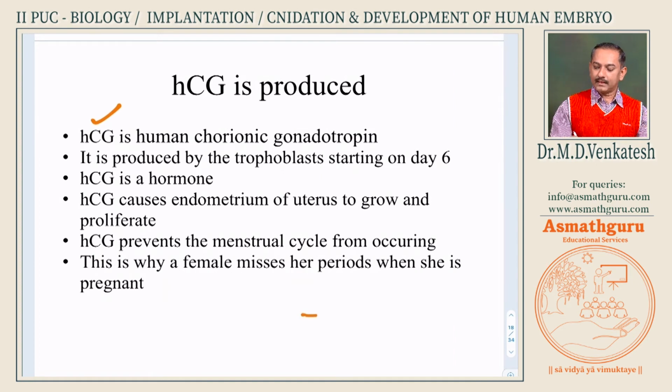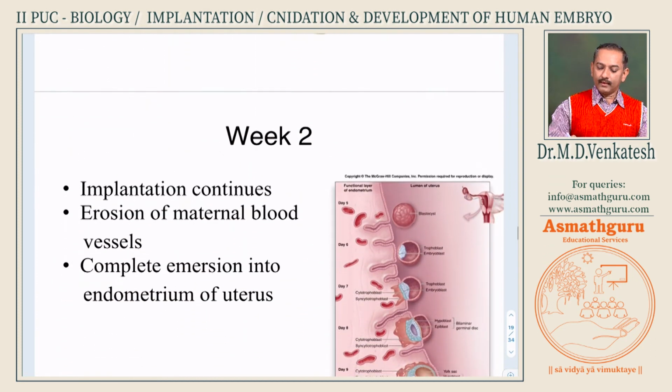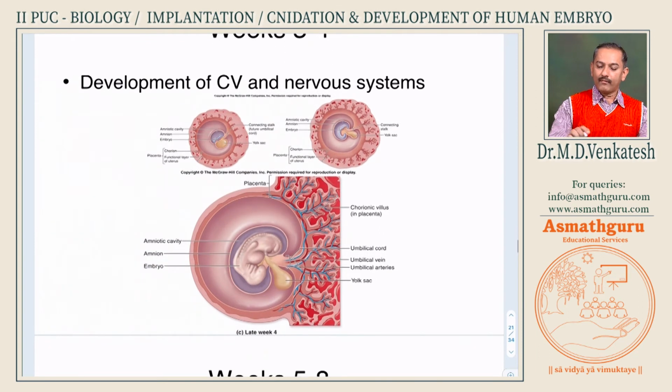In a pregnancy test, there is a strip, and a few drops of the urine of the expecting mother are put on it. If both the strips get colored red, that means HCG is secreted. So human chorionic gonadotrophin is the hormone that confirms the pregnancy. It starts being produced from day 6, and this hormone prevents the menstrual cycle so that the pregnancy is continued. You can see the gradual process of development from here.